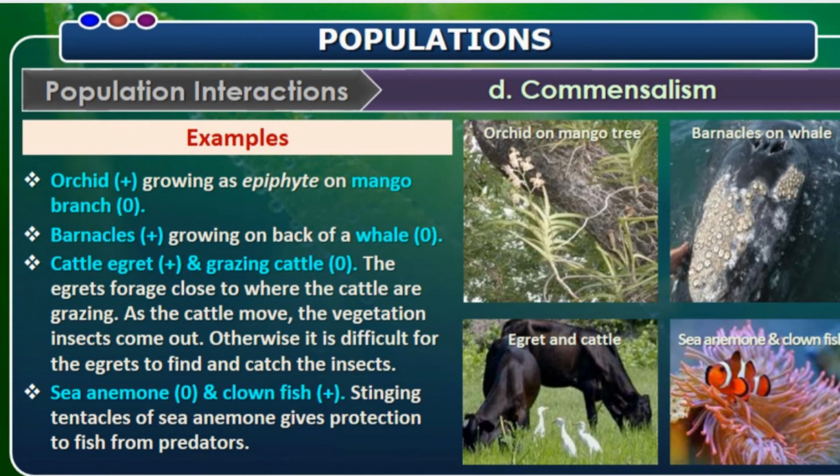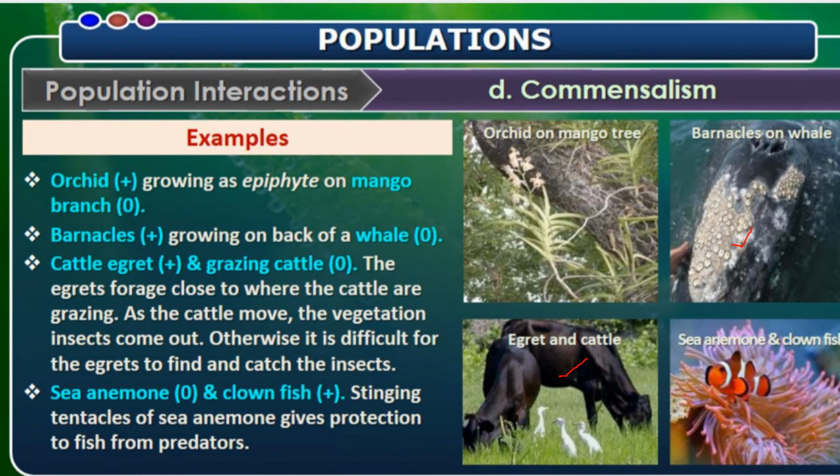And the next interaction is commensalism. In this interaction, one species is benefited, the other species is neither benefited nor harmed. An example for that is the orchid growing on a mango tree. Here the mango tree is neither benefited nor harmed, but the orchid gets the capability of receiving an adequate amount of sunlight. And the barnacles growing on whales get shelter and can move from one place to another, but the whale is neither benefited nor affected.